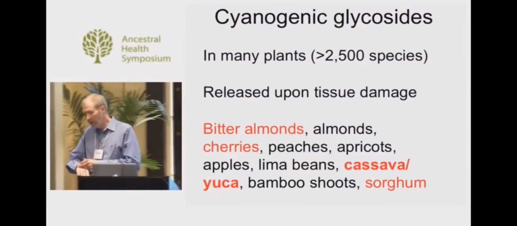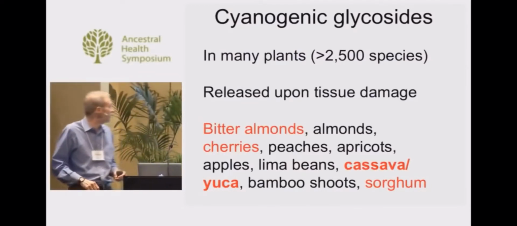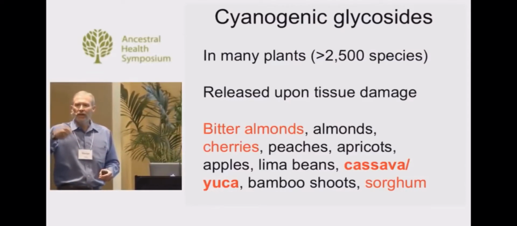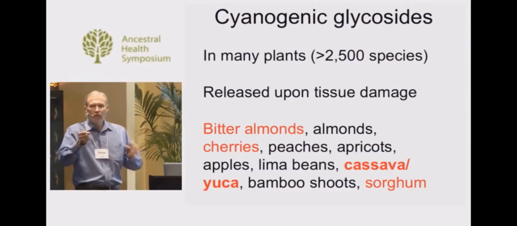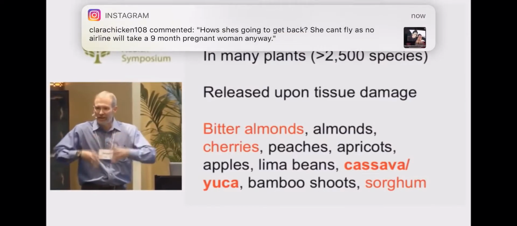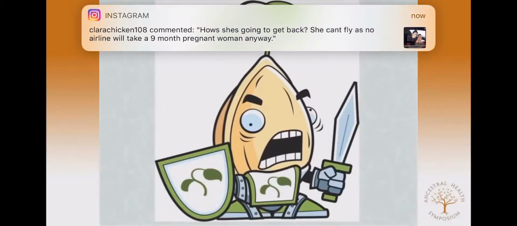It's in a lot of plants. We know it in over 2,500 plant species, and this stuff is released upon tissue damage. So it's in an inactive form, and when tissue is damaged by something eating it, then that causes the cyanide to be released. How do plants protect themselves?